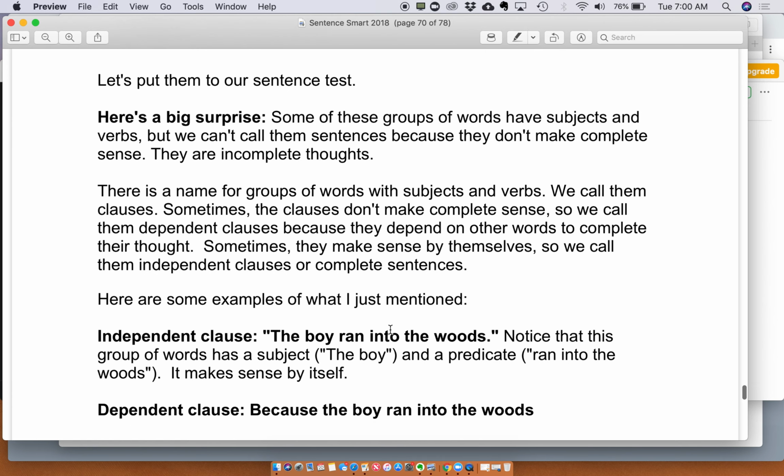All right, but here's something very special. Here's a big surprise. Some of these groups of words have subjects and verbs, but we can't call them sentences because they don't make complete sense. They are incomplete thoughts, and that's what we'll discuss when we come back to this particular section.